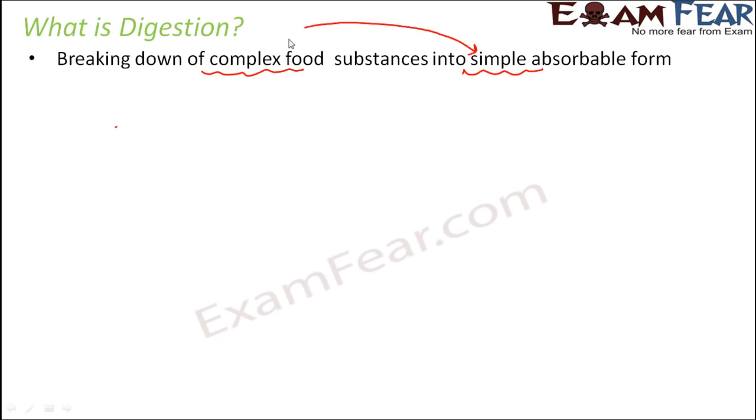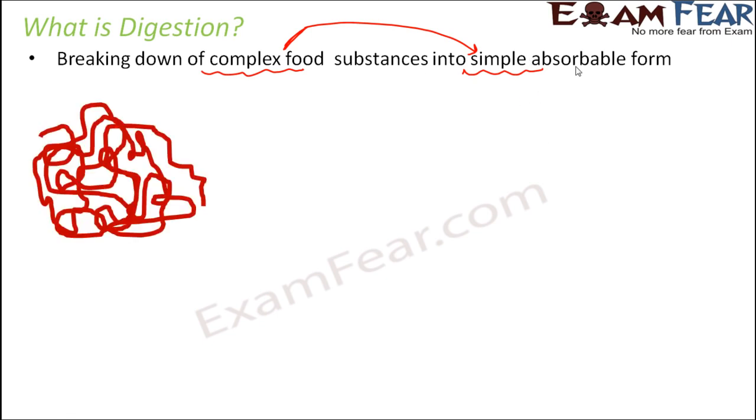That process is digestion. Once they are available in simple form, then they will be absorbed, and that process is absorption. So in this lesson, we'll be spending most of our time in understanding the process of digestion, because that involves more steps, more enzymes, more complications. So we'll talk about digestion most of the time, and we'll also spend time understanding how the simple forms are absorbed.